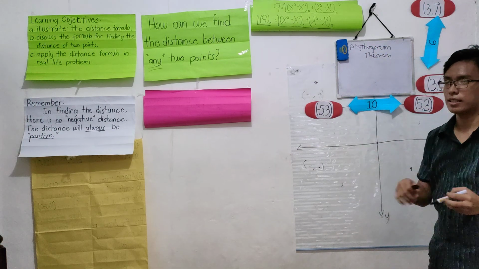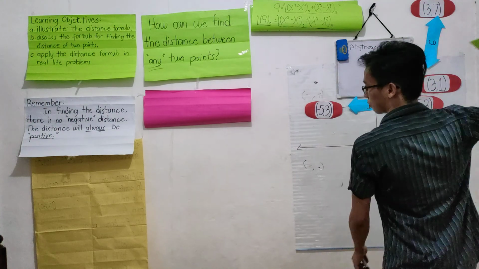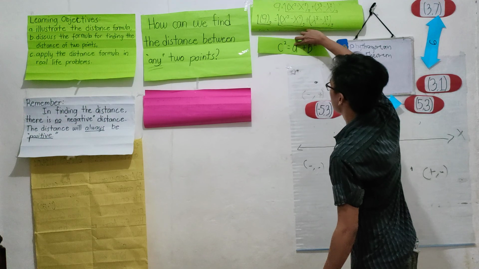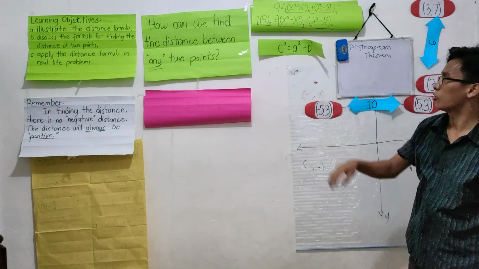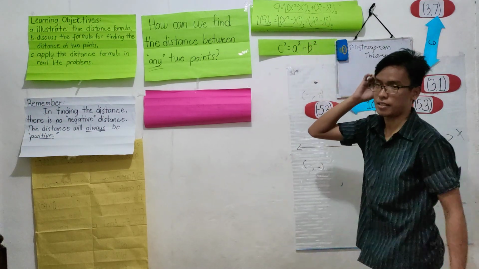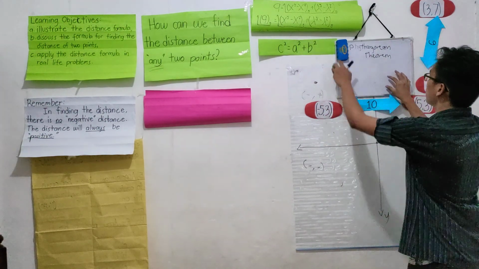And what is the formula for the Pythagorean theorem? Very good. It is c squared is equal to a squared plus b squared. However, class, we cannot use this just like this in getting the distance of any 2 points. We need to derive it first.